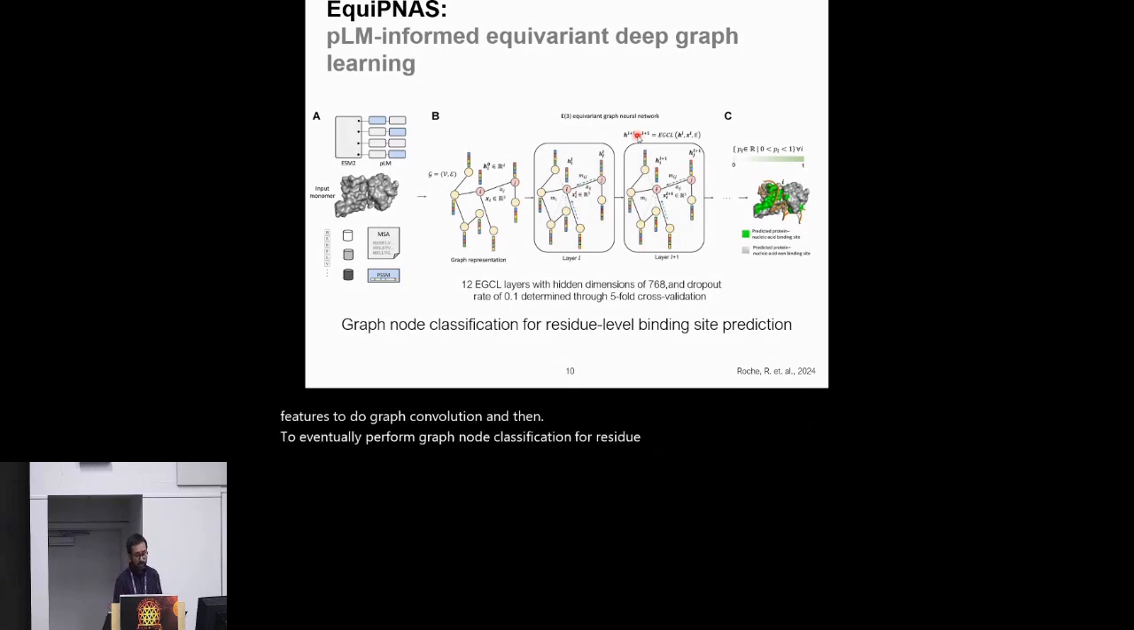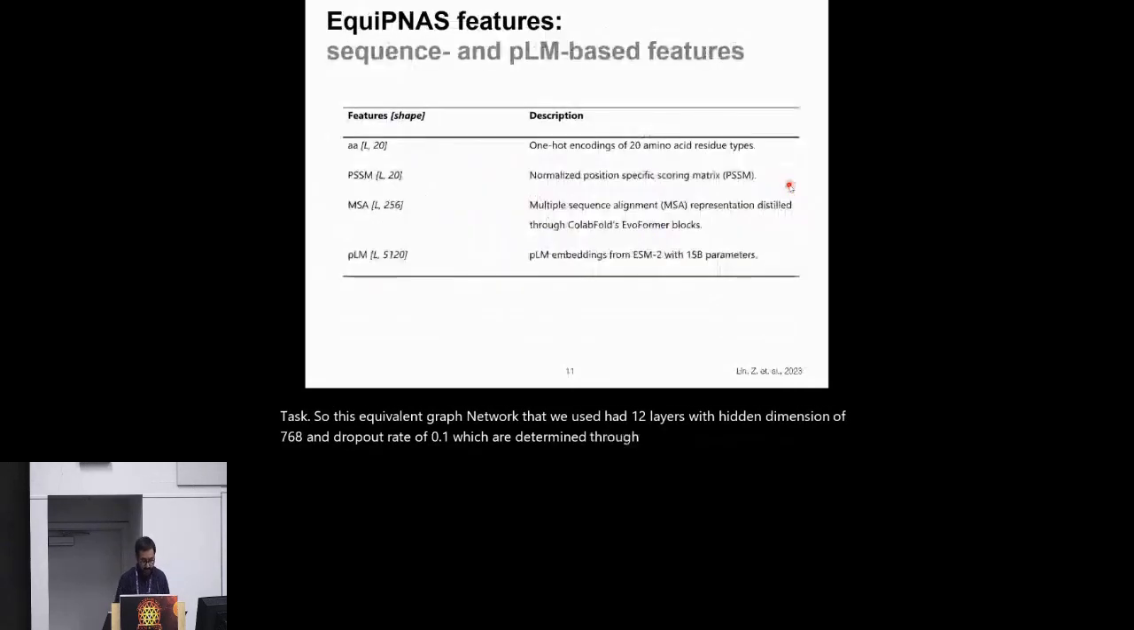So ultimately, what we will be able to predict is, for every residue in the input monomer, a likelihood value which ranges from 0 to 1, where a higher value represents more likely to be a binding site. And then we can apply a threshold to convert it into a binary prediction task. The equivariant graph network that we used had 12 layers with a hidden dimension of 768 and a dropout rate of 0.1, which were determined through cross-validation on a data set.